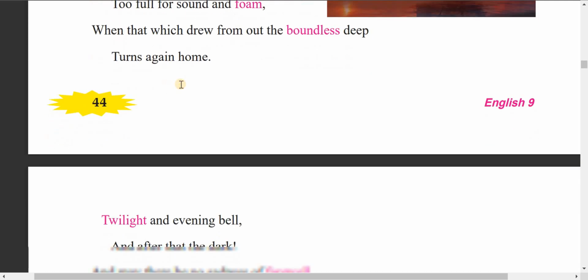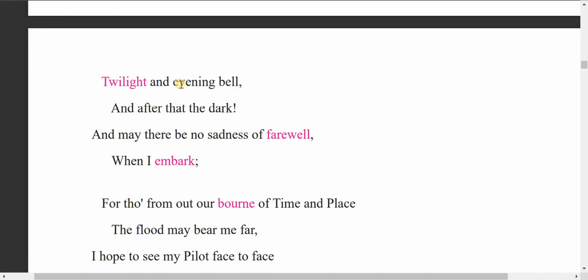Okay, we can interpret in this way. Now let's see the third stanza. Twilight and evening bell, and after that the dark, and may there be no sadness of farewell when I embark. This is rhyming.